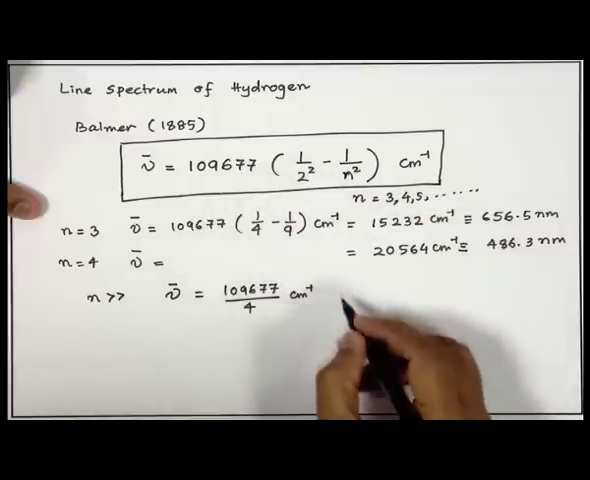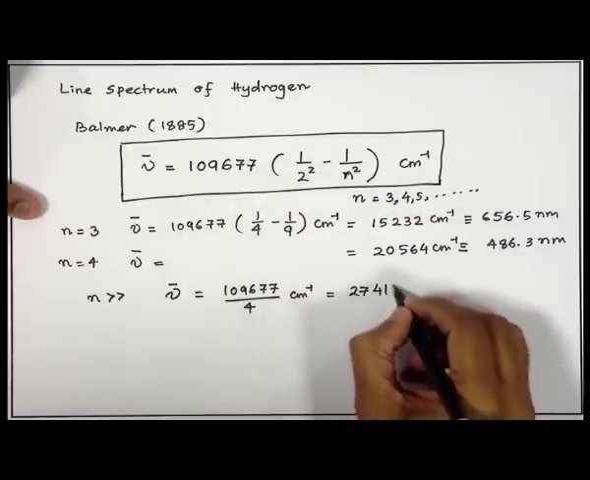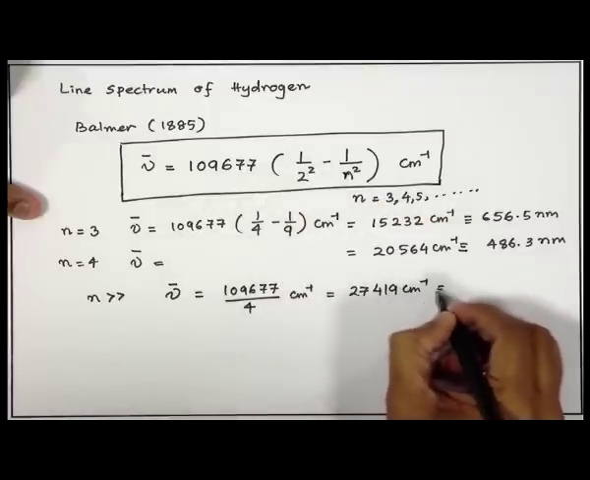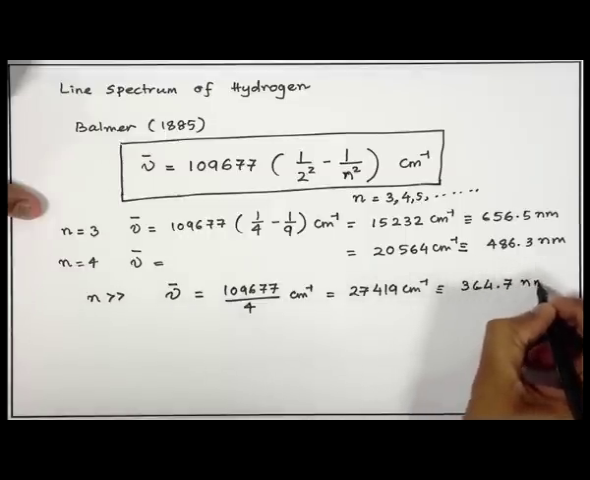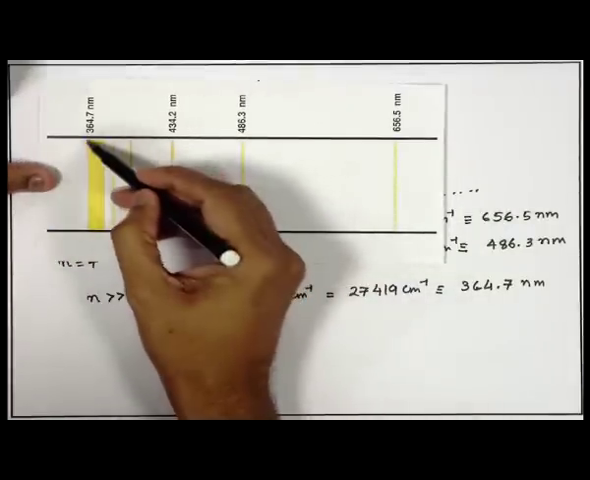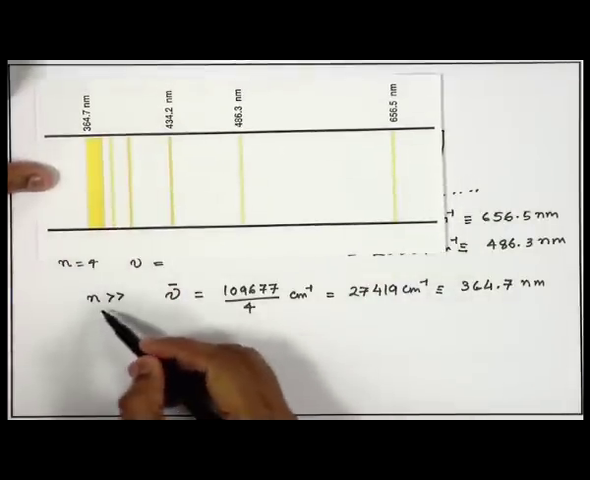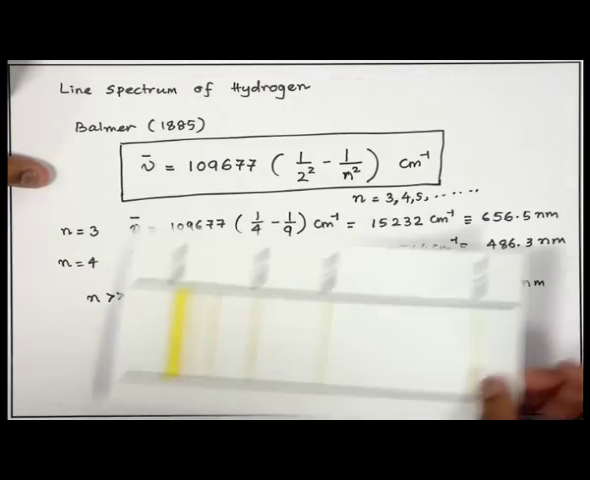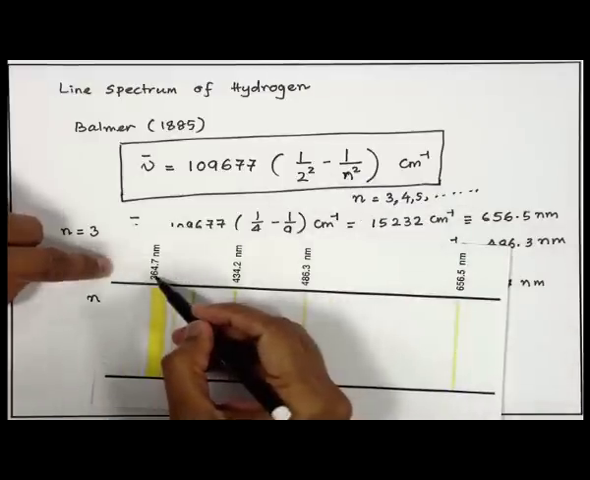This 4 is coming from here, which is 27,419 centimeter inverse, or equivalent to 364.7 nanometer. And this is where you actually see this continuum band, 364.7. So, when n is a very large number, let us say n is 100, then you would get 364.7.